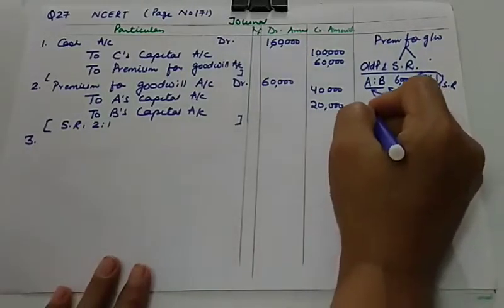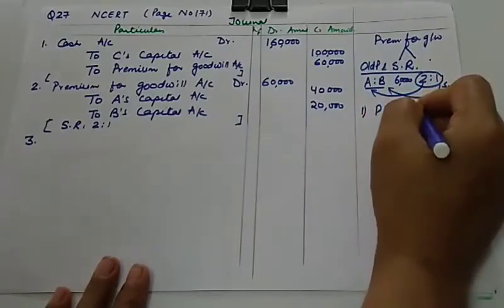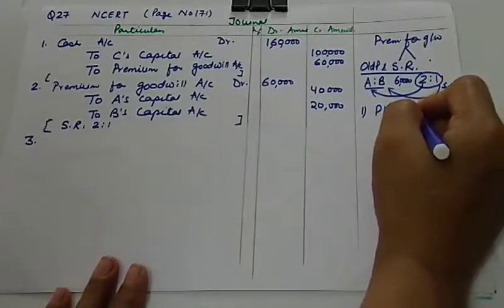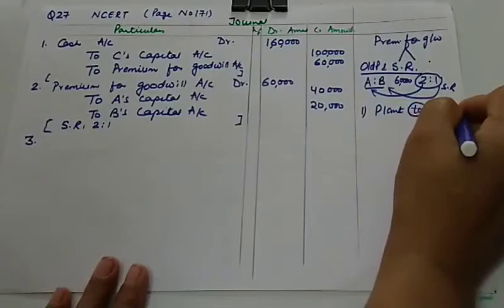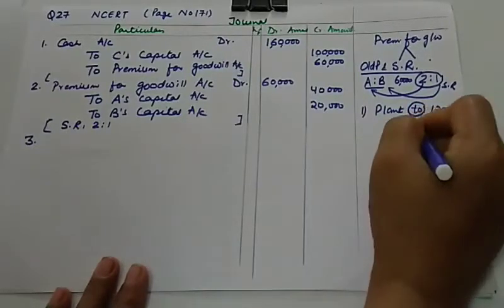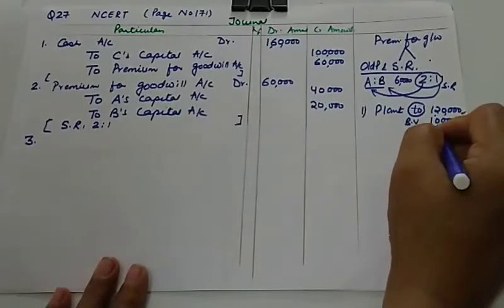So revaluation account is credited: you know that plant is to be appreciated. I told you whenever 2 is written, this is the appreciated value, and for the purpose of revaluation you need to compare this with the book value. So this is book value and this is appreciated value.